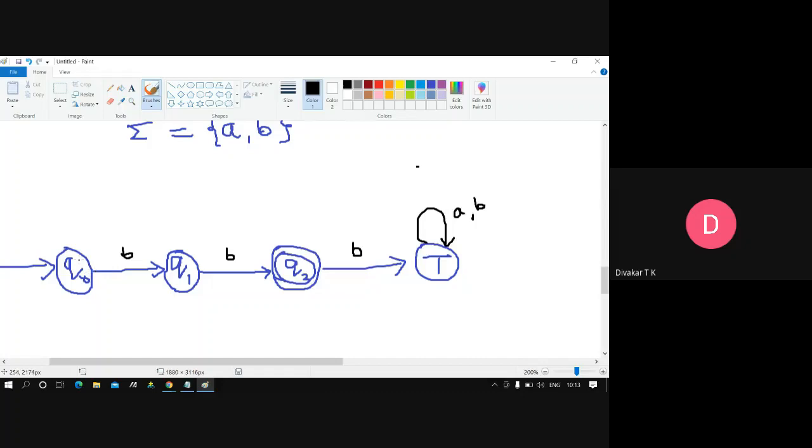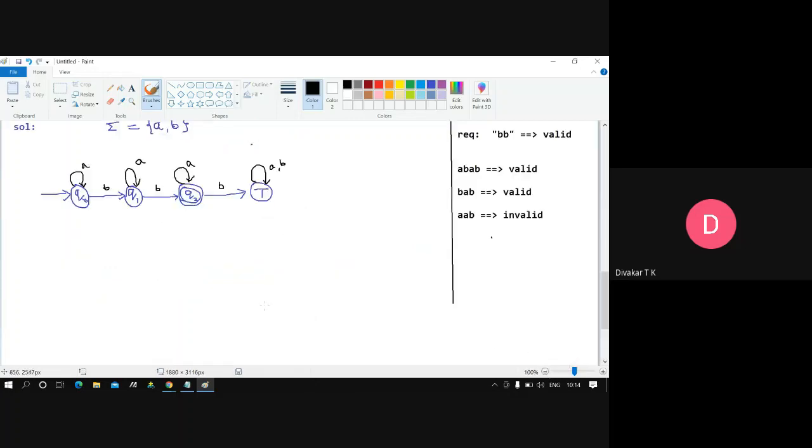So now we are done with the B symbol part. We have to check the A. I told you that any number of A's may be there, so it will always be a self loop. It's pure common sense. You can write A as a self loop here because it may be 0A, 1A, 2A, 3A. That's why I'm making a self loop on A in all the states. This is the required diagram.